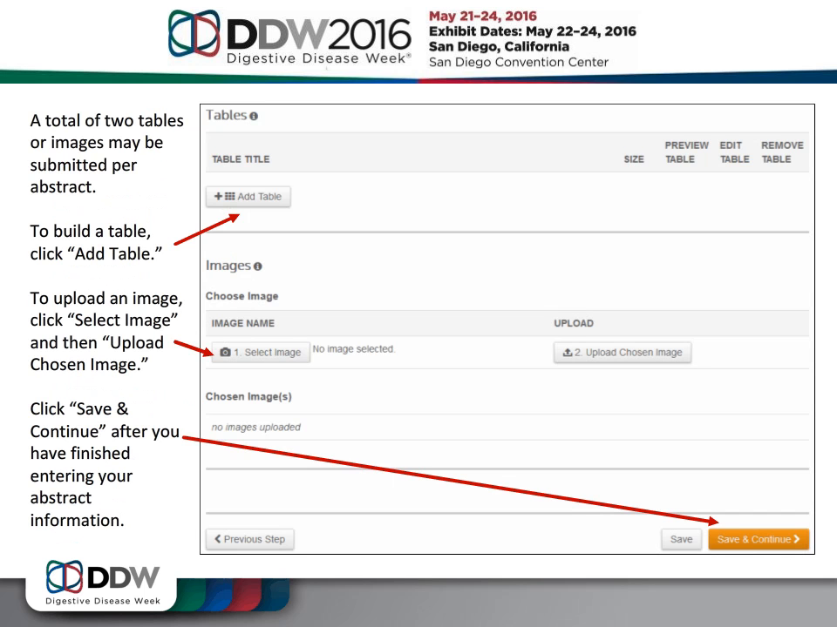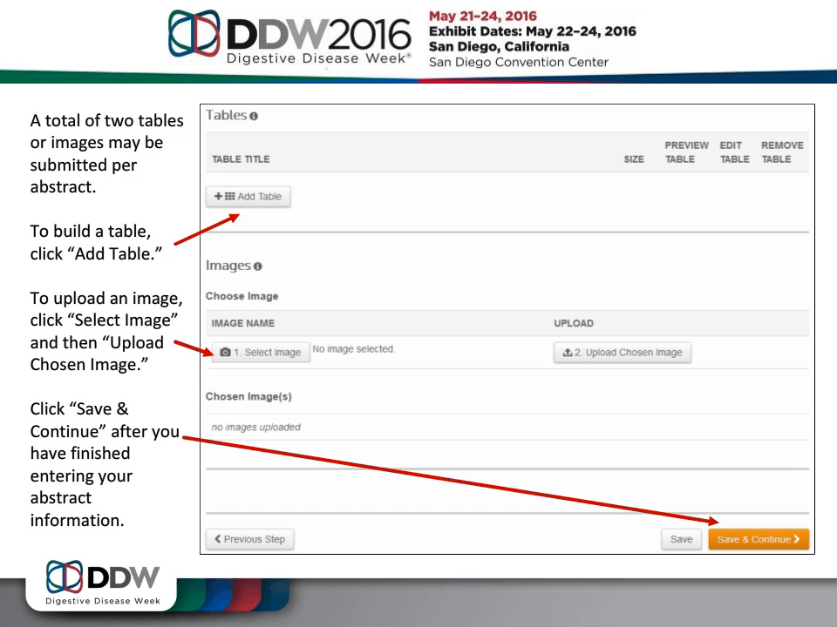To submit a table or image with your abstract, scroll down to the bottom of the page. A total of 2 tables or images may be submitted per abstract. You may build a table from scratch by clicking on Add Table. There is no character limit for tables, but they may be scaled down for publication. To upload an image, click Select Image and choose the file you wish to upload. Next, click Upload Chosen Image to add the image to your abstract.